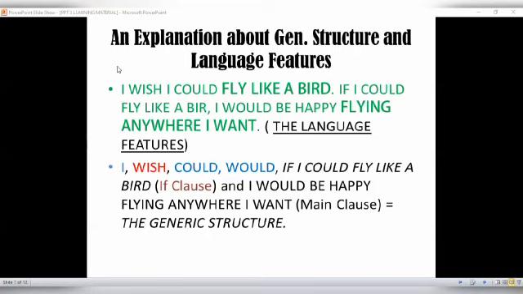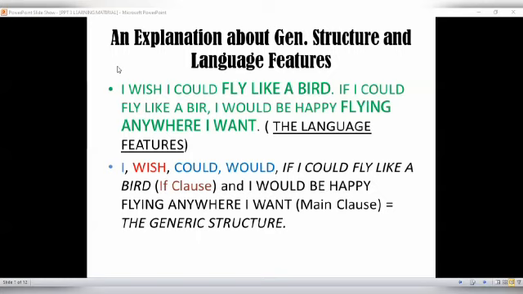Next we carry on to generic structure. As you pay attention to my slide, I highlighted some words with color so that they have meaning. It is called generic structure because, as I explained before, the parts of the generic structure are the pronoun I, and wish, could, would, in this case part of the second conditional, past tense.